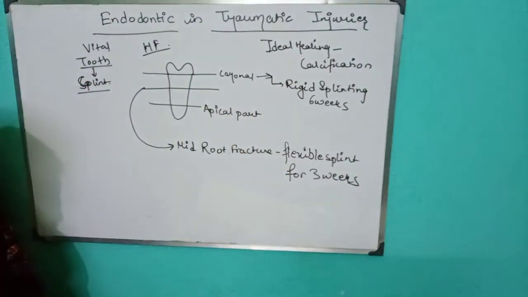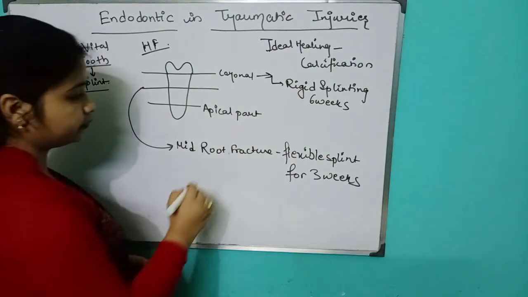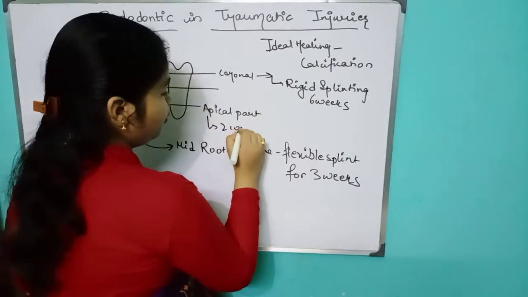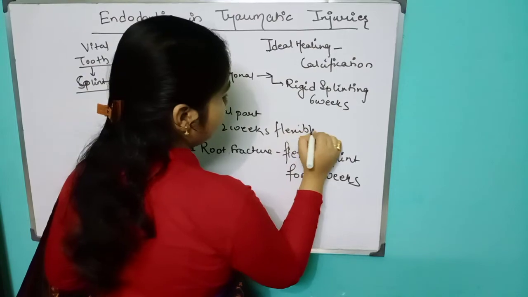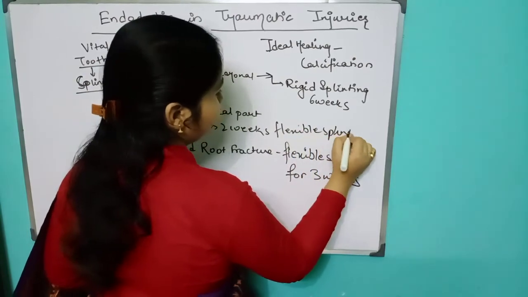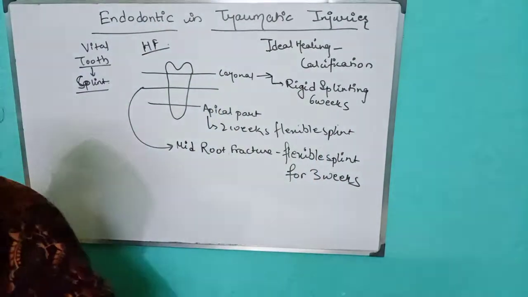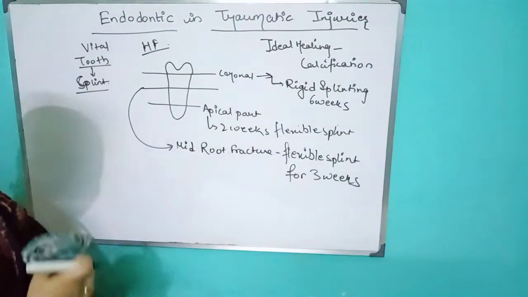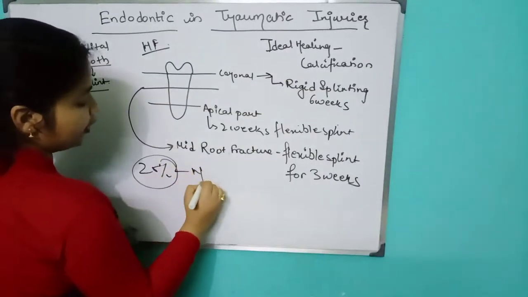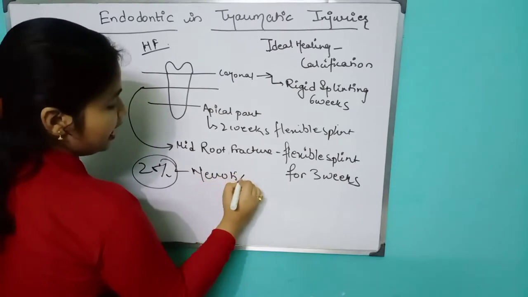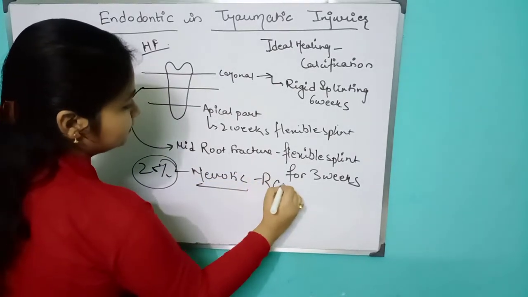Okay, and the apical is your 2 weeks flexible splint. I think I am clear to you. Yeah, one thing more: 25% of cases were necrotic. In that part we will do RCT.